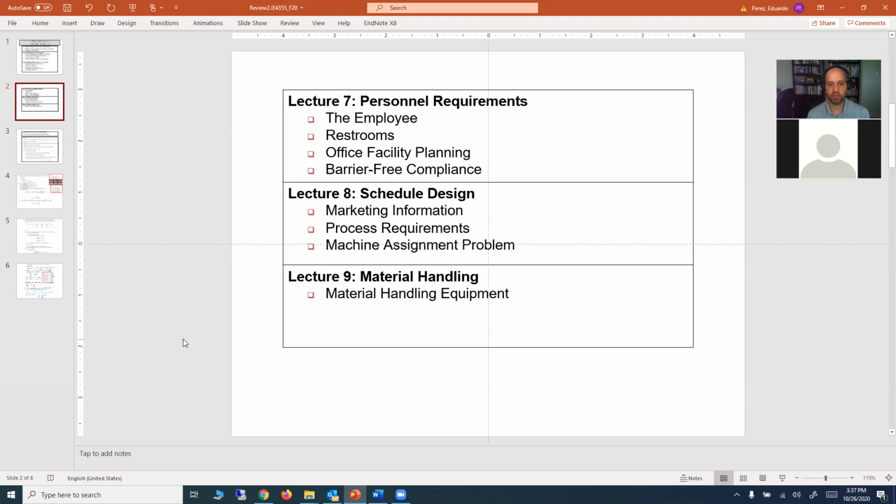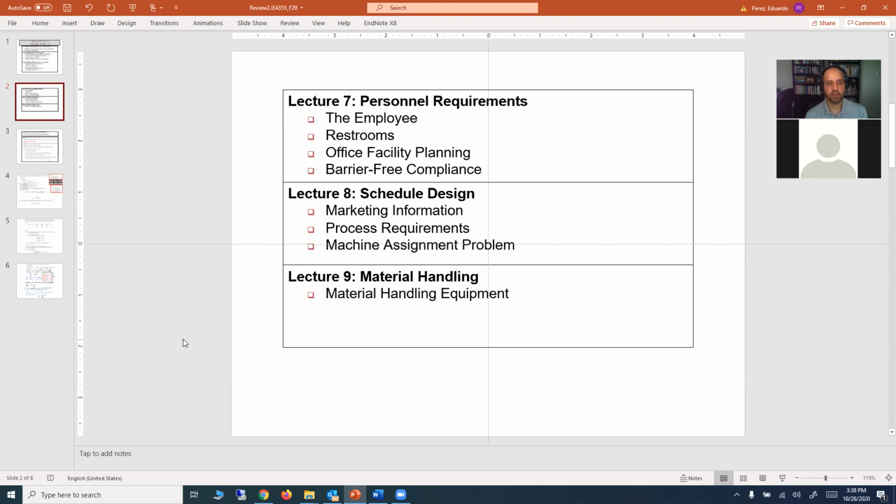In terms of schedule design, that's lecture 8. We discuss 3 major topics: marketing information, process requirement, and the machine assignment problem. Also in this lecture, we discuss how to compute the number of machines for a particular department based on some requirements.